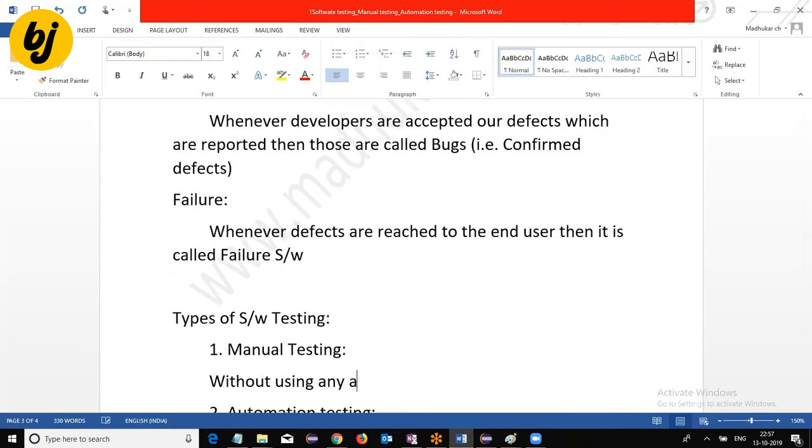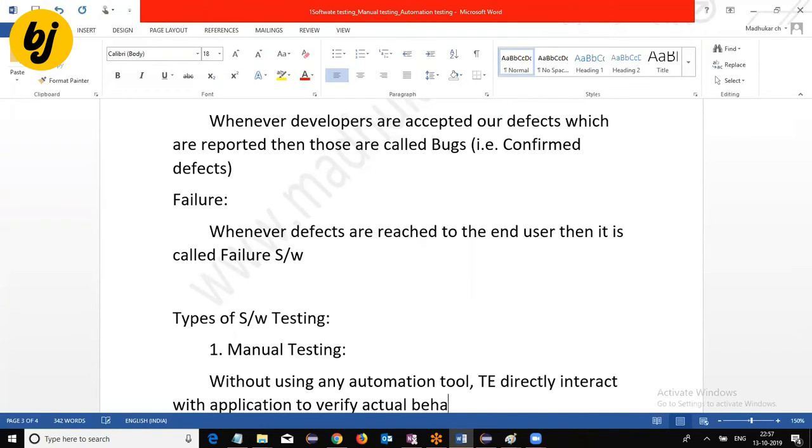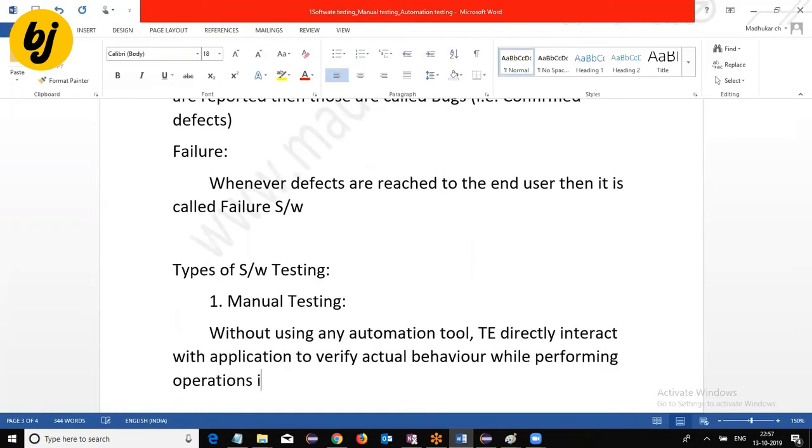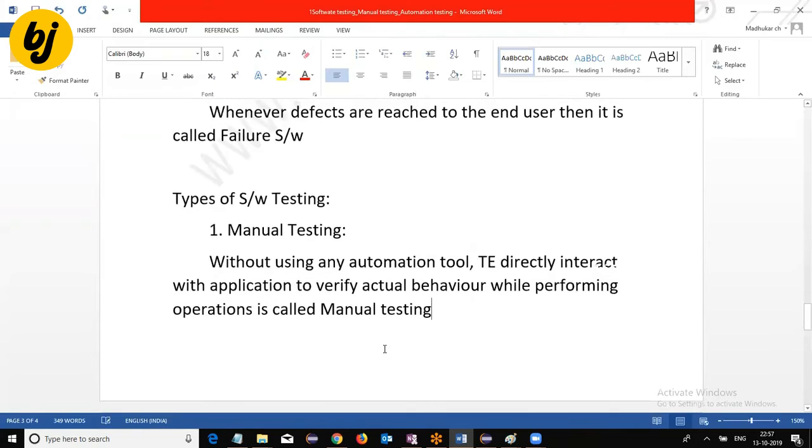Without using any automation tool, the test engineer directly interacts with the application to verify actual behavior while performing operations. This is called manual testing.